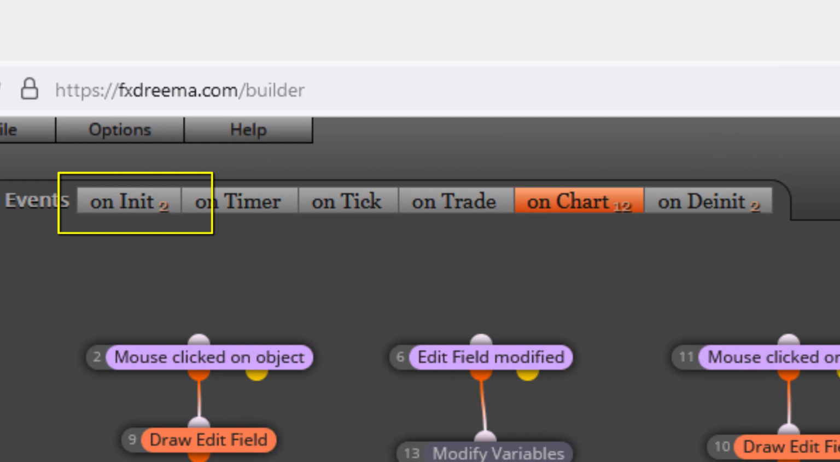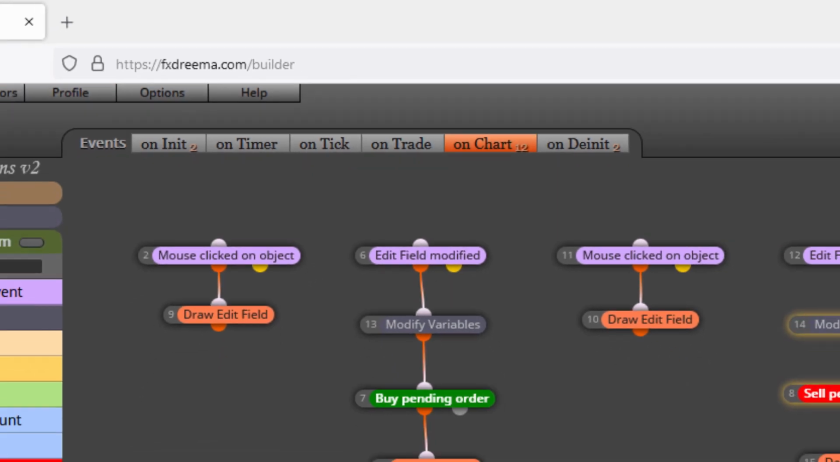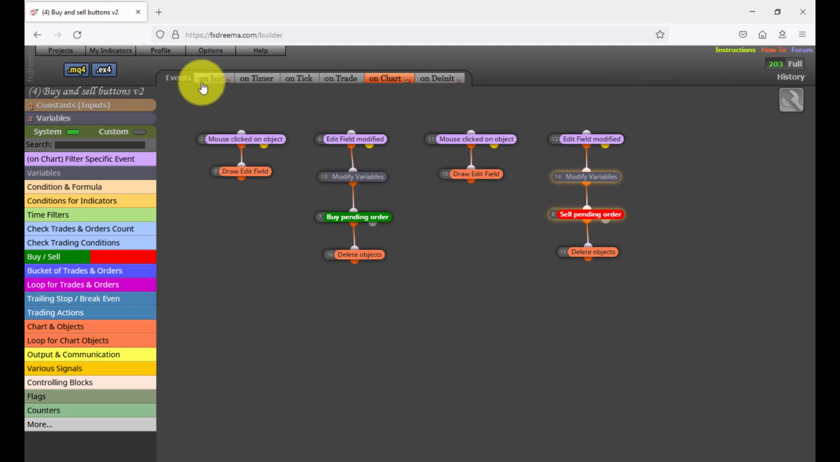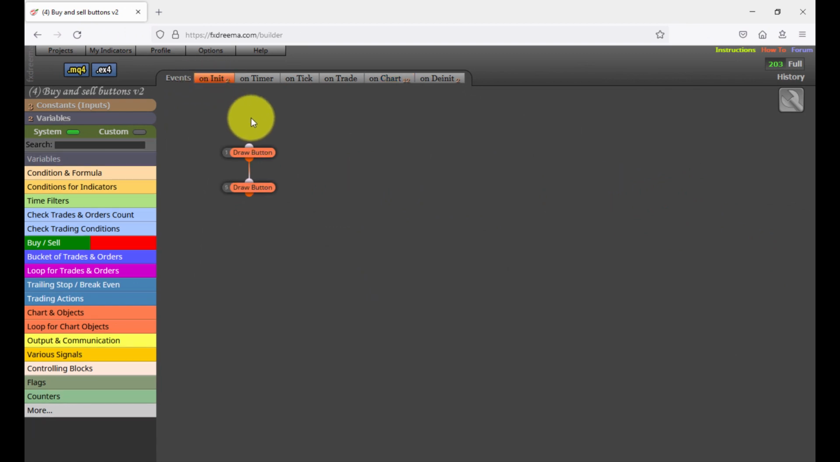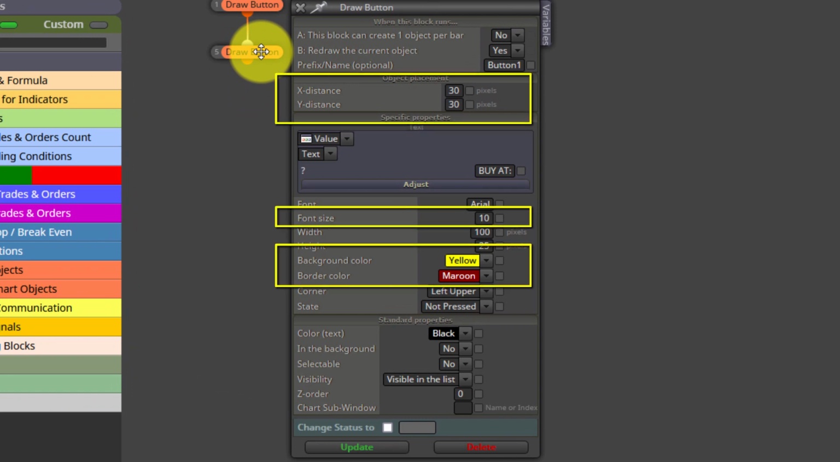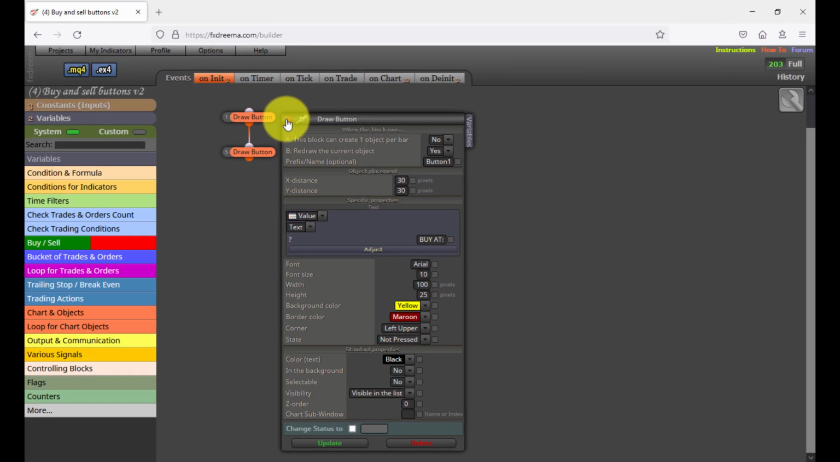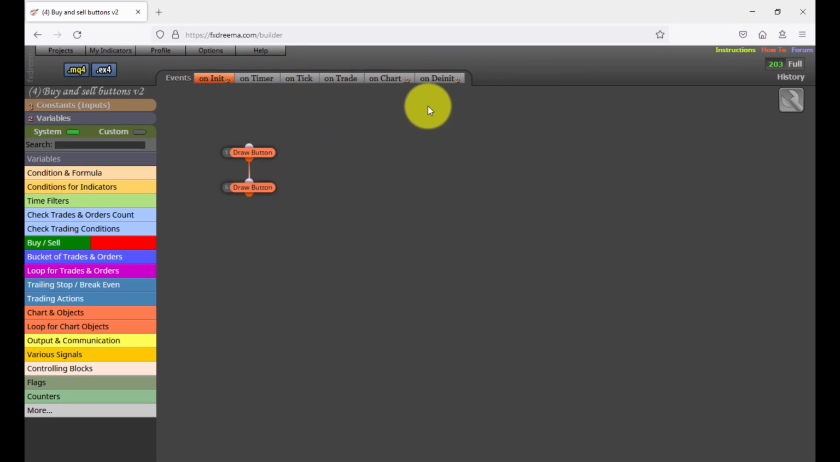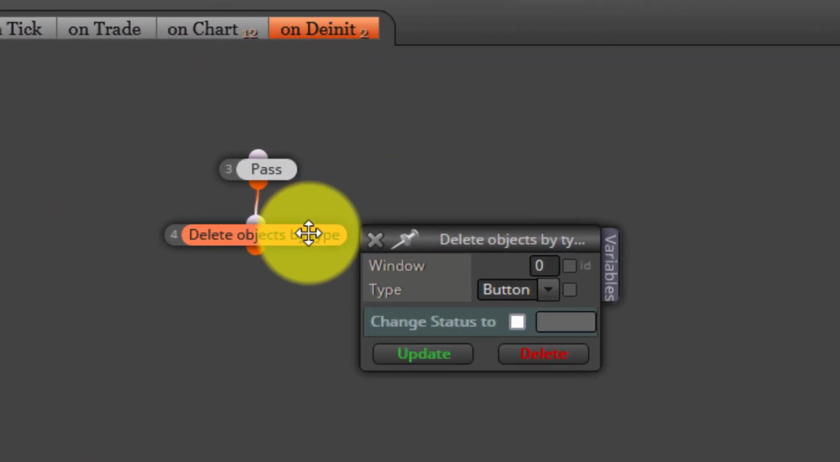We find two of them on the onInit tab, 12 blocks on the onChart tab, and finally two more on the onDeinit tab. The first two blocks on the onInit tab are those going to plot both buttons on the chart. As we can see, settings like placement, color, or font size can be customized. The last two blocks are used to remove both buttons from the chart once the expert advisor is removed. We do not recommend modifying its settings unless you are an experienced fxDreema user.